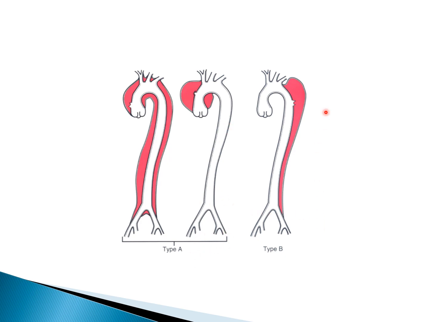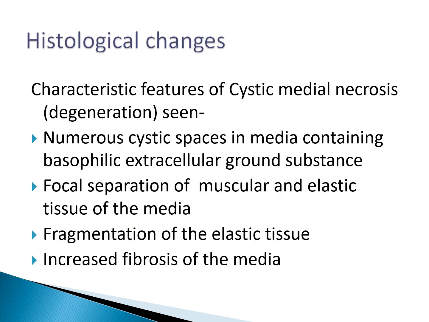In type B, these are distal lesions which generally begin distal to the subclavian artery. They do not involve the ascending aorta. These form 20% of aortic dissections. So these are the type B aneurysms.